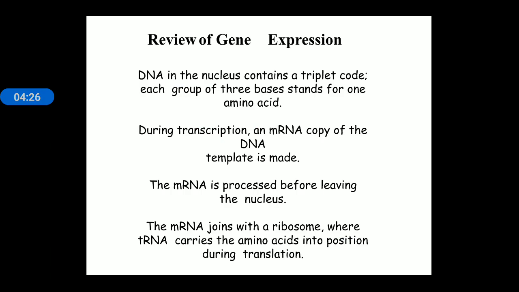Now this is the review of gene expression. DNA in the nucleus contains triplet codons. Each group of 3 nucleotides codes for 1 amino acid. During transcription, an mRNA is formed from DNA, and further the mRNA combines with the ribosome and tRNA, and it leads to the synthesis of amino acids during translation.